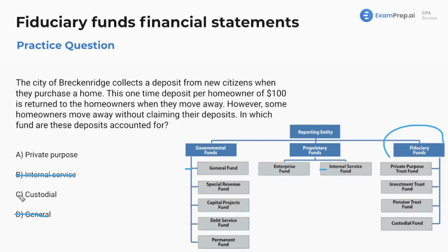So that's not the case here. Now, private purpose, I want you to see private purpose and think of the phrase abandoned property. So this is abandoned property. This is our answer here: private purpose. Now, what is abandoned property? It's deposits given to the city or the town, whatever it is, and they're forgotten about because it's $100. If you lived there for 10 years, you probably forgot about the random $100 you gave. Maybe you didn't. But that would be accounted for in the private purpose fund.